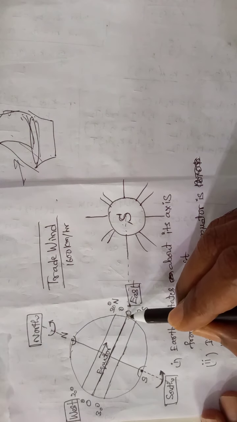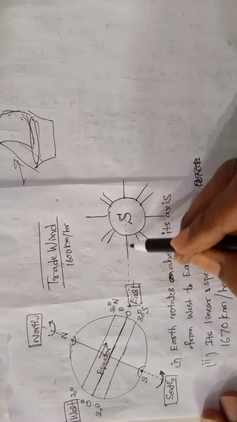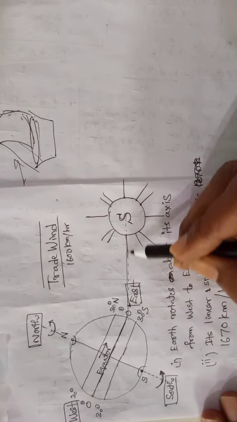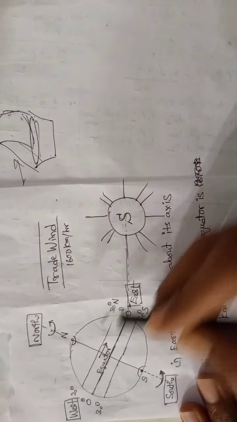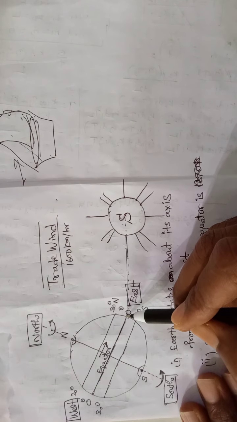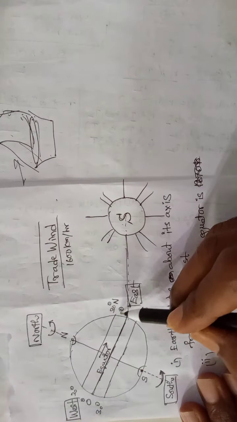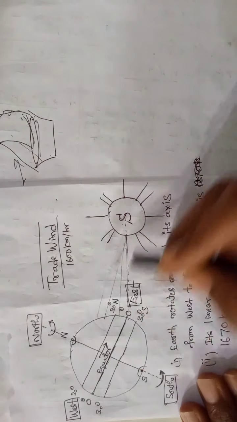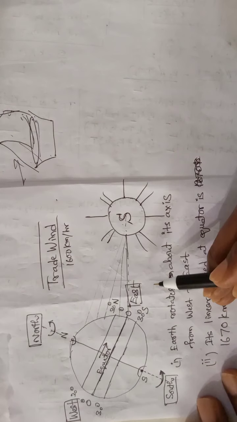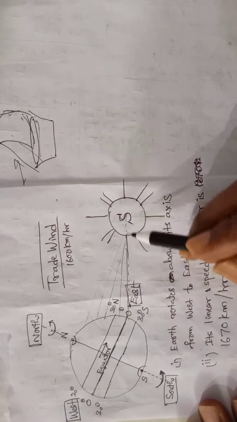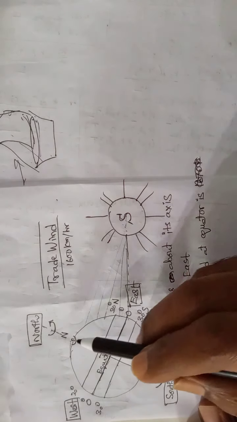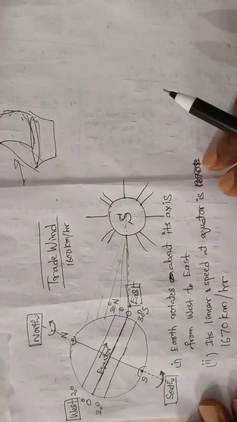See, the distance from equator to sun is the least distance. This is the least distance. If you consider the distance between the pole point and the sun, see, as you move from equator to poles, the distance gradually increases. In whichever direction you consider, the equator is nearer to the sun and pole points are farthest from the sun.